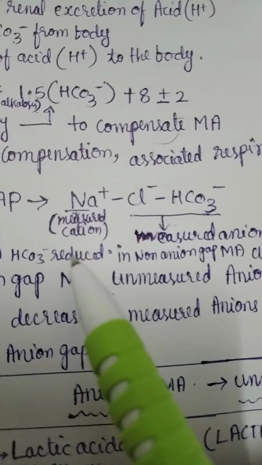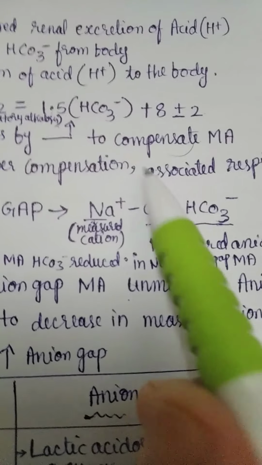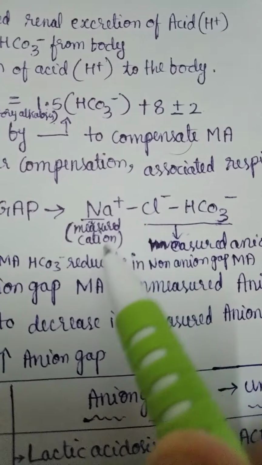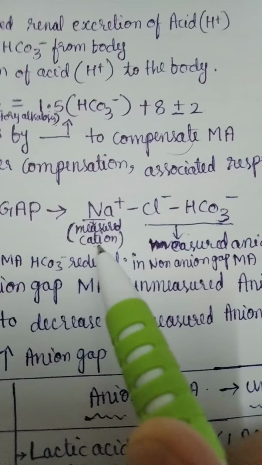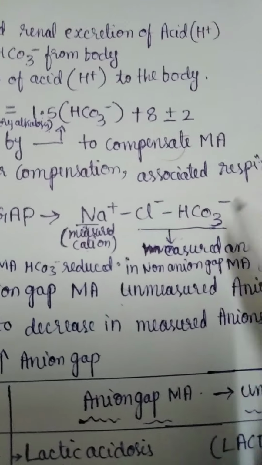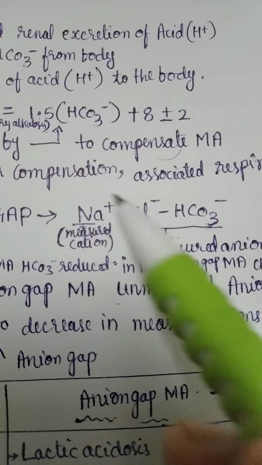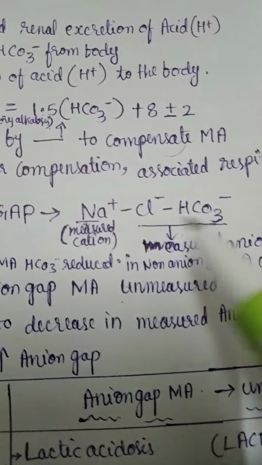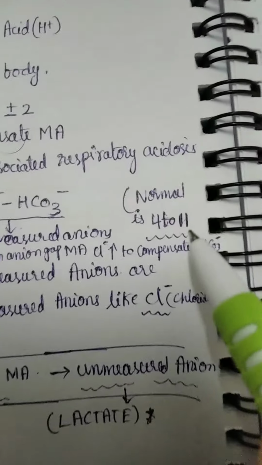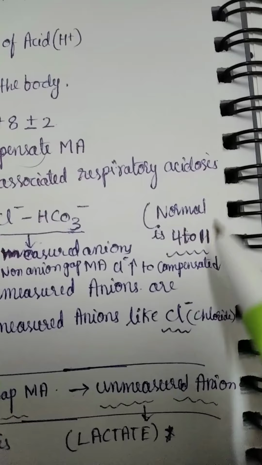What are the measured cations? Sodium, Na plus. According to this we can remember: the measured cation is sodium and the measured anions are chloride and bicarbonate. So the difference between measured cation and measured anions is the anion gap. It is normally 4 to 12, 4 to 11. Okay, normally it is 4 to 11.